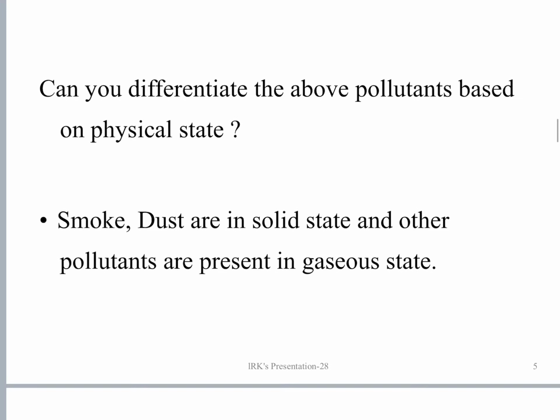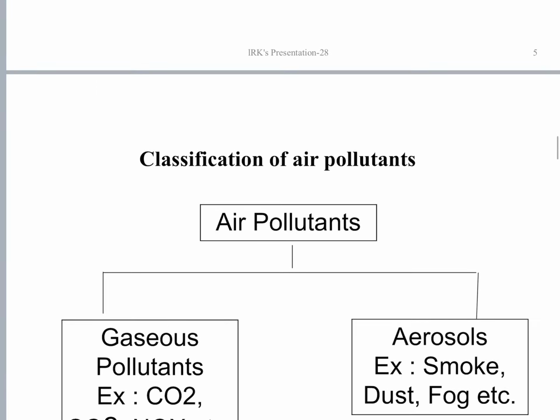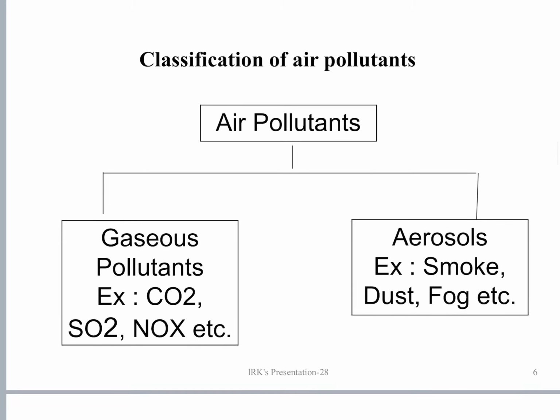Can you differentiate the above pollutants based on the physical state? Definitely. Smoke and dust are in the solid state. All other pollutants are in the gaseous state. Classification of air pollutants: presently we are coming back to our chapter. Air pollutants can be classified into two types. Gaseous pollutants, for example carbon dioxide, sulfur dioxide, oxides of nitrogen, and aerosols.